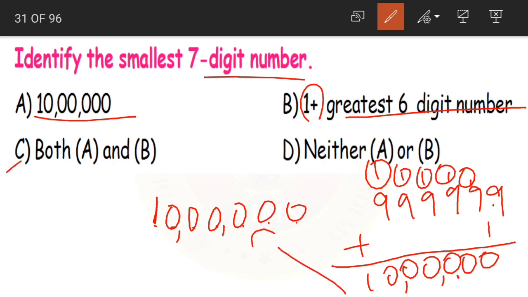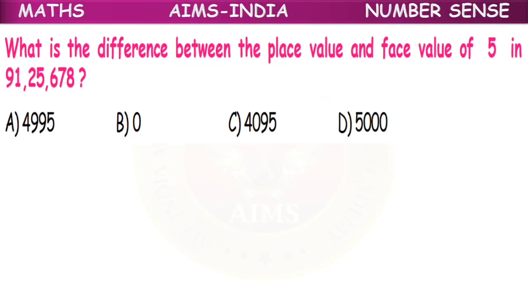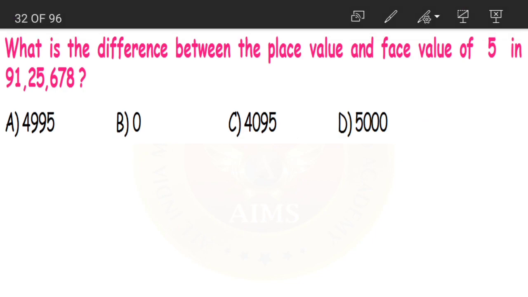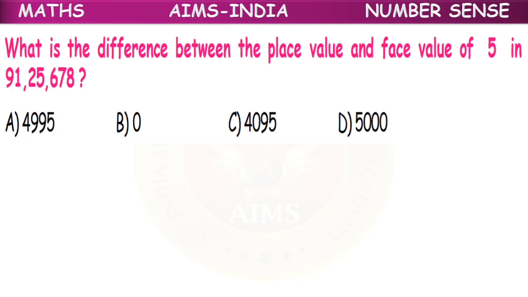So what is the correct answer? Option C, both A and B. Smallest 7-digit number is 10 crores, which is nothing but 1 plus the greatest 6-digit number. Clear, children? Next question.